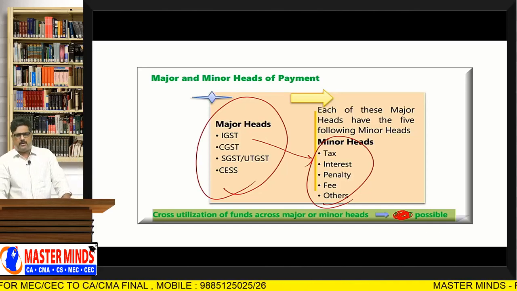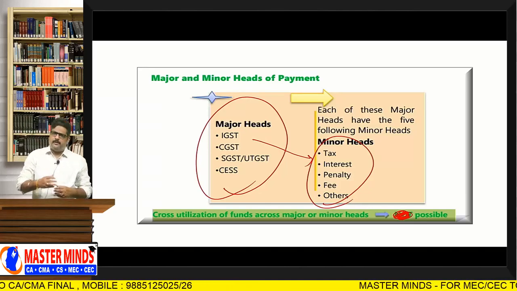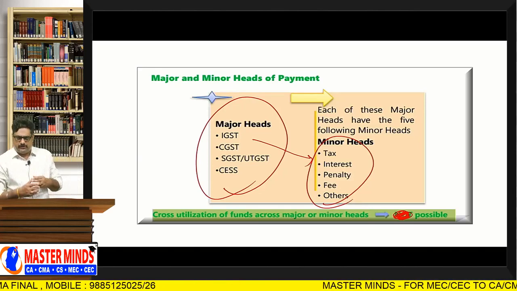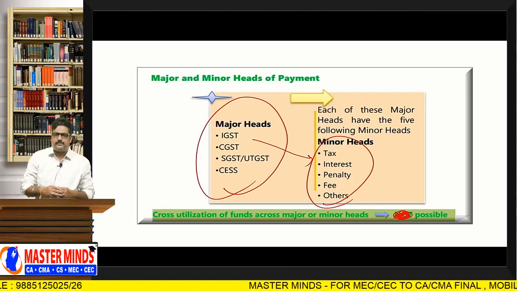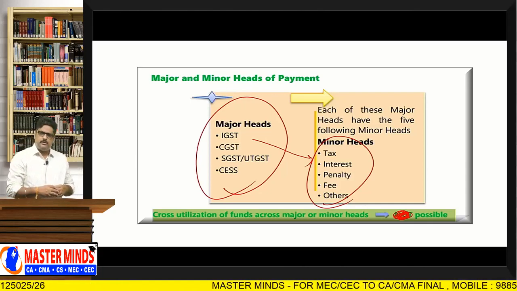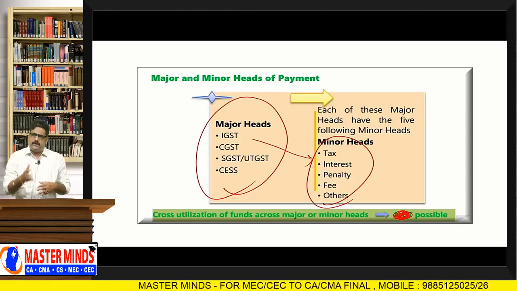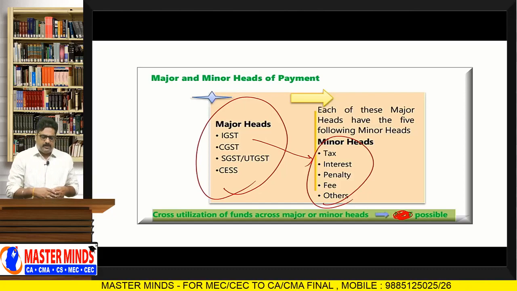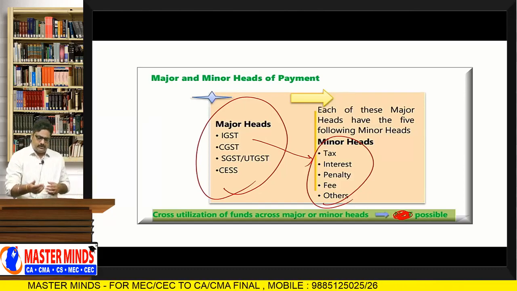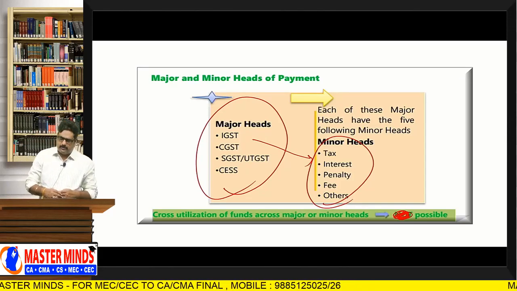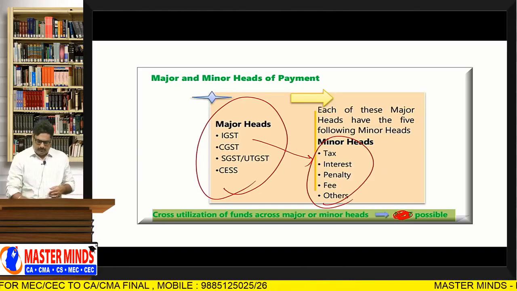But now, cross utilization of funds between major or minor heads is possible. That means any excess amount deposited in the IGST can now be transferred to CGST or SGST also, and vice versa. If any surplus balance is there in CGST, it can be transferred to IGST also. Previously, cross utilization of funds across major or minor heads was not possible. Now it is possible.